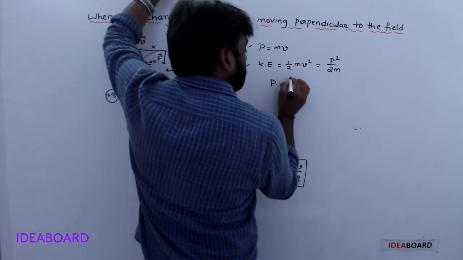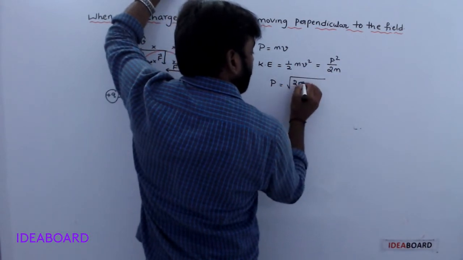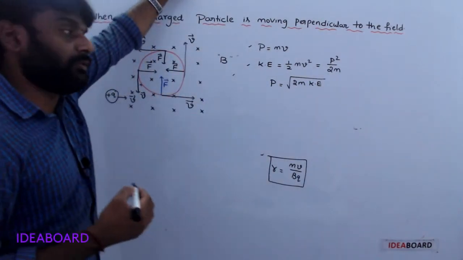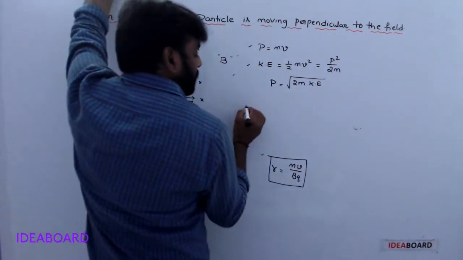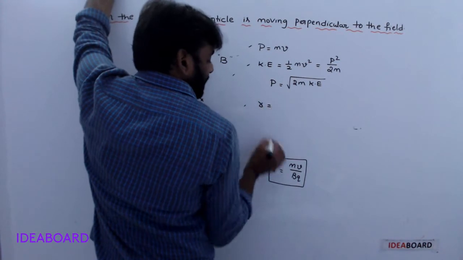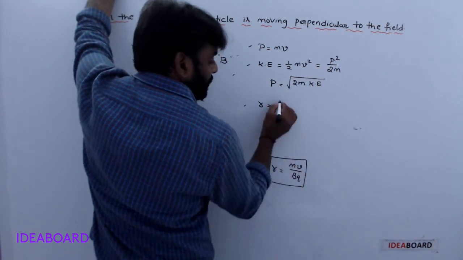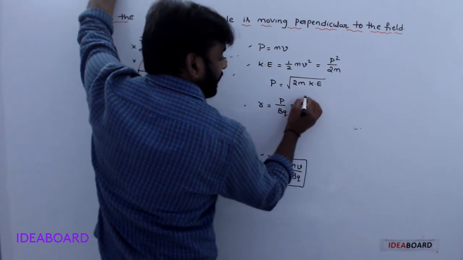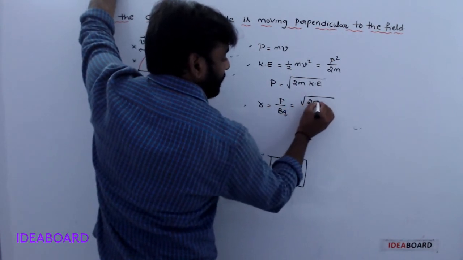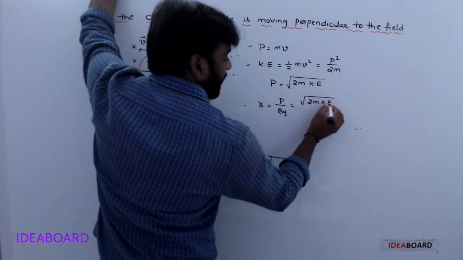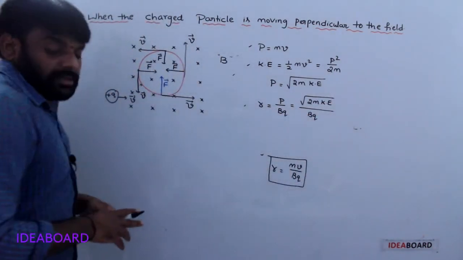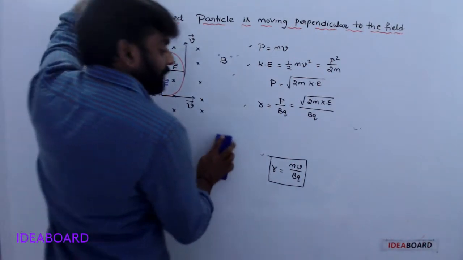P is equal to square root of 2m into kinetic energy. So R is equal to mv by BQ, written as p by BQ, in terms of kinetic energy, square root of 2m kinetic energy by BQ.